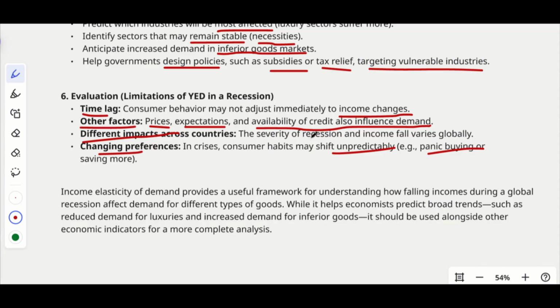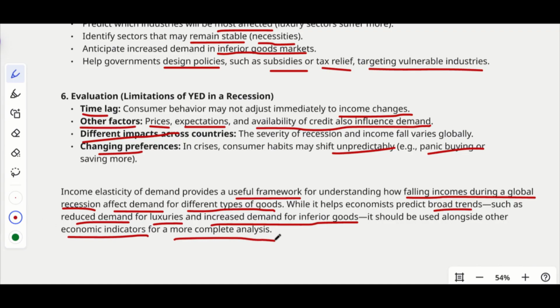Or saving more: sometimes you will save more instead of buying all these things. You might have a saving behavior instead. So, that is a change in preferences. Basically, income elasticity of demand provides a useful framework for understanding how falling income during a global recession affects demand for different types of goods. While it helps economists predict broad trends, such as reduced demand for luxuries and increased demand for inferior goods, it should be used alongside other economic indicators for a more complete analysis.